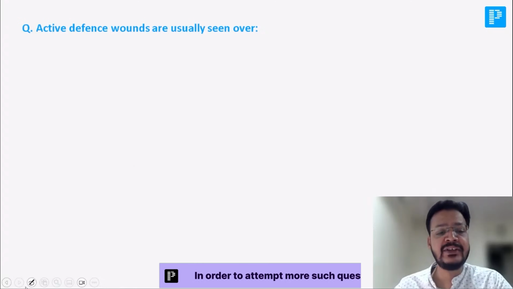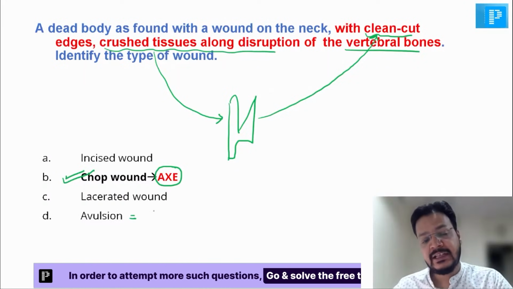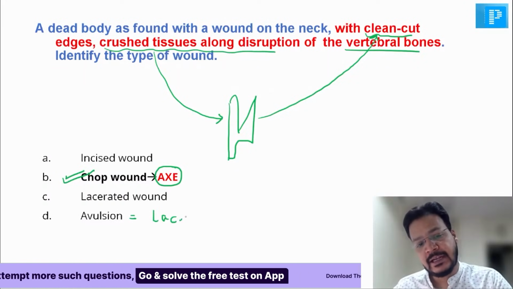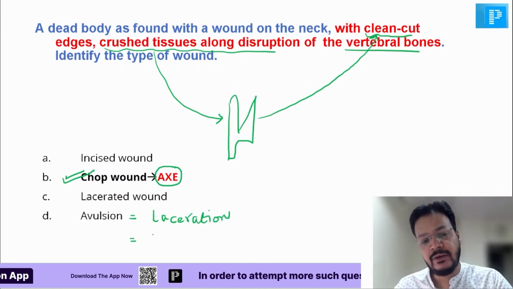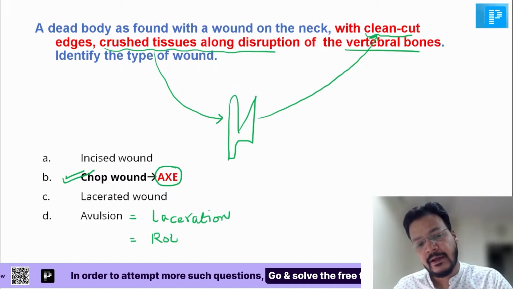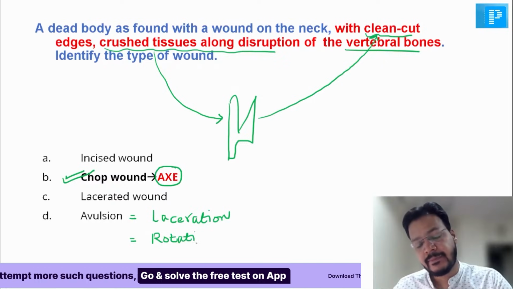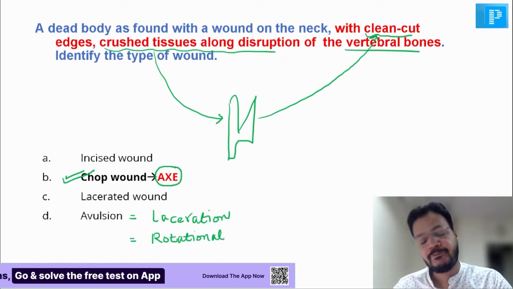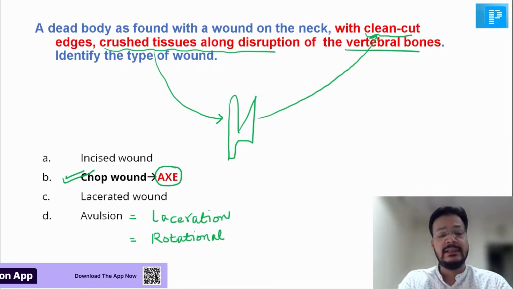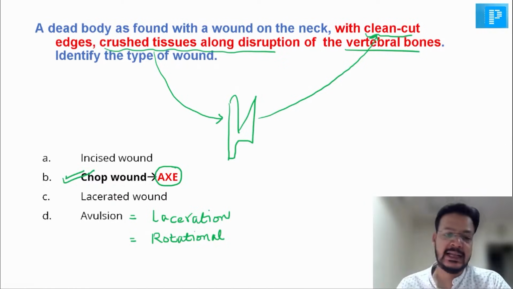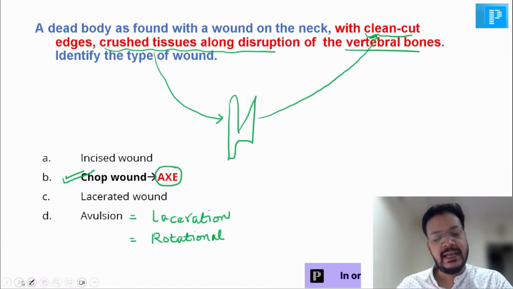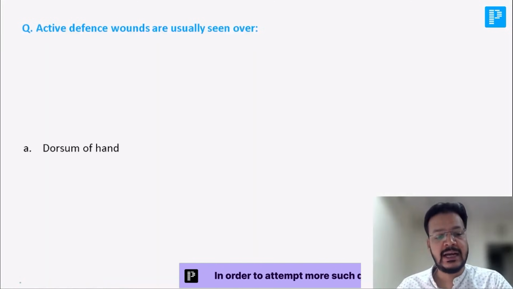Avulsion is a type of laceration, my dear friend. Avulsion is a type of laceration which is seen by horizontal force, or you will see the word rotational force. So if any rotational force, the skin comes out, that is known as avulsion.